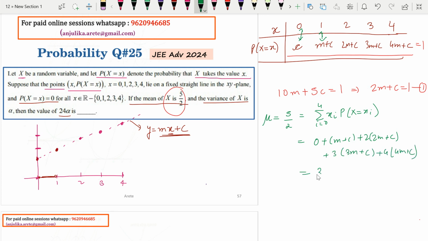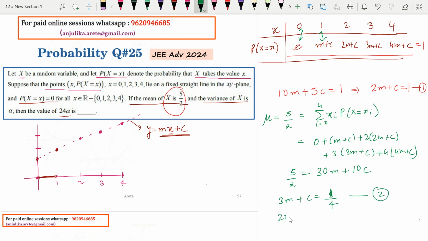Just see, you have 30 m's, and how many c's? 10c. This is given to you as 5 by 2. Dividing by 10, you get 3m plus c is equal to 1 by 4. So this is equation number 2.